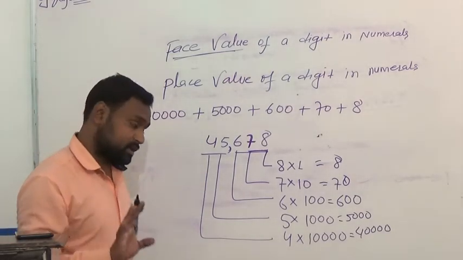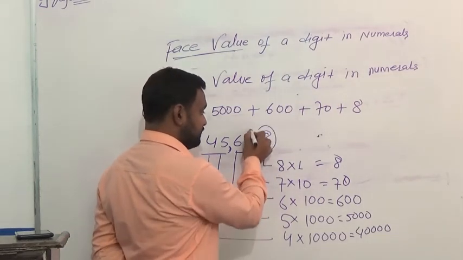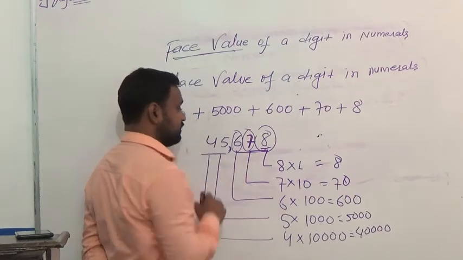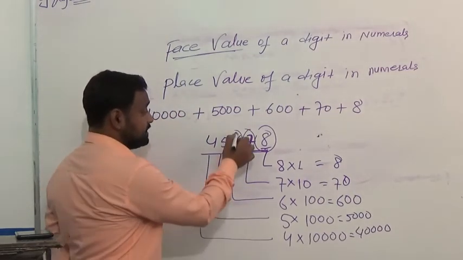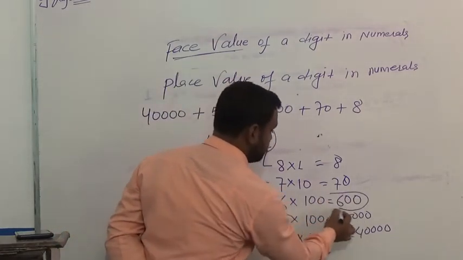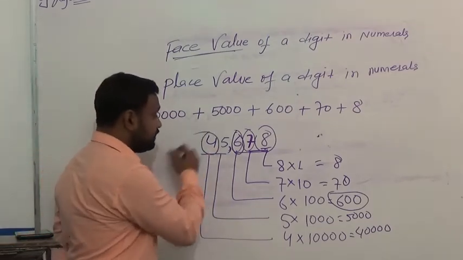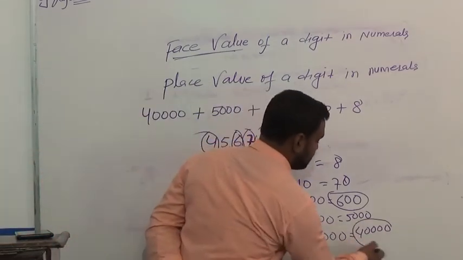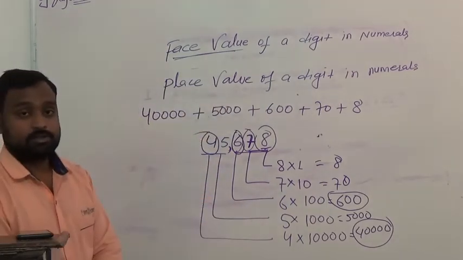Face value of 8 is 8 always, 7 is 7 always, 6 is 6 always. But place value: here place value of 6 is 600, and place value of 4 is 40,000.